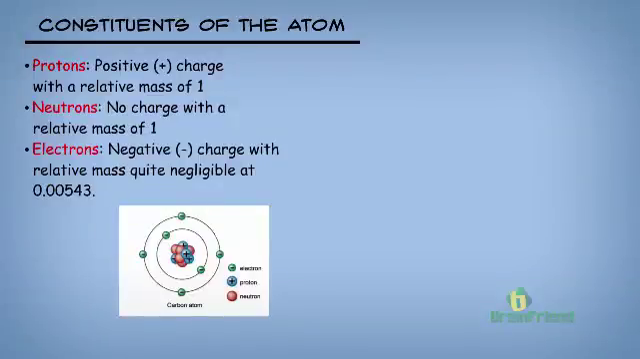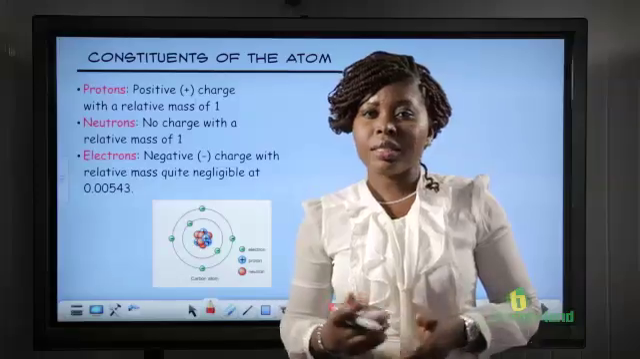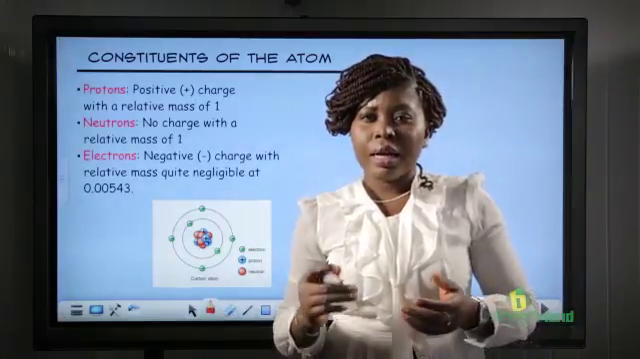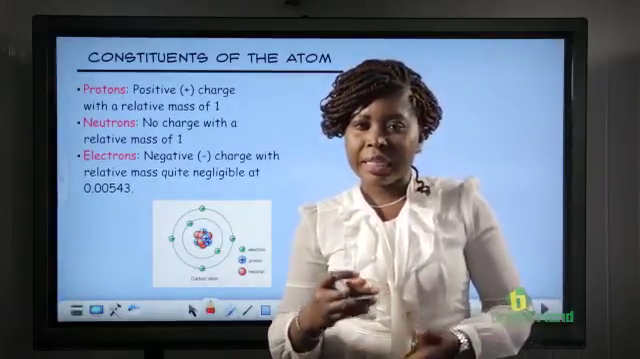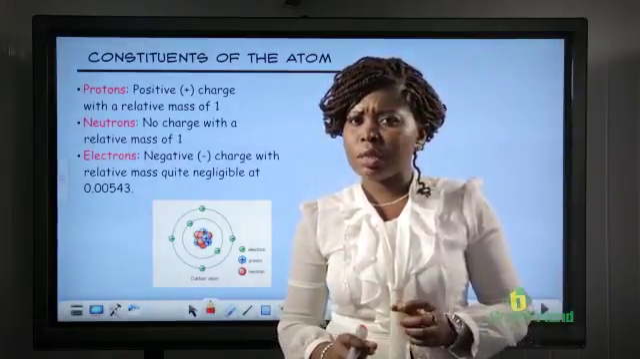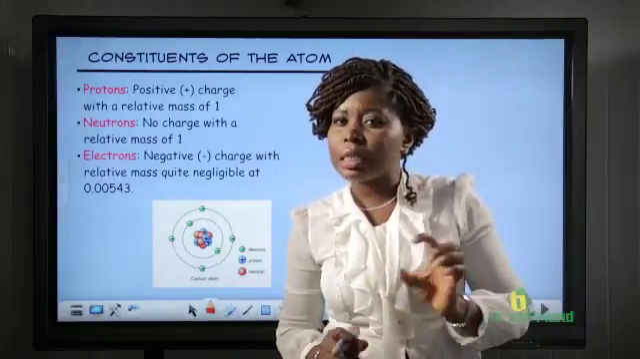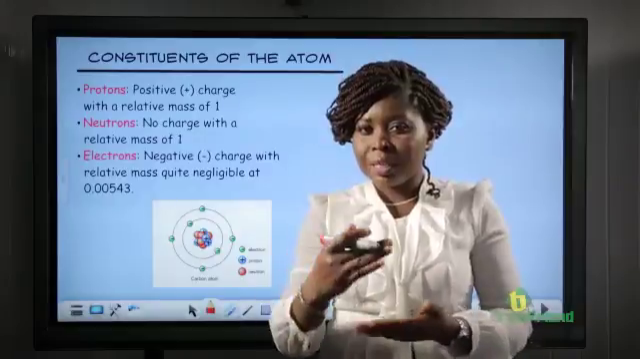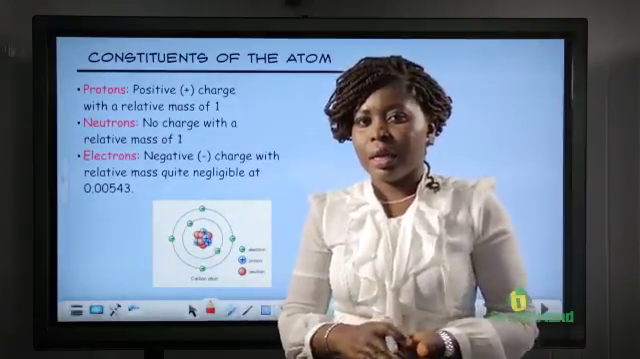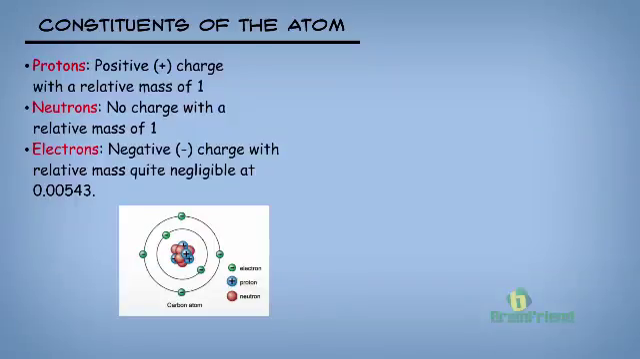Constituents of the atom. Now, in the early 20th century, scientists discovered that there were smaller particles present in the atom. So this goes to say that atoms were really not the smallest particles. There were other particles present inside the atom, and they were discovered to be protons, neutrons, and electrons.